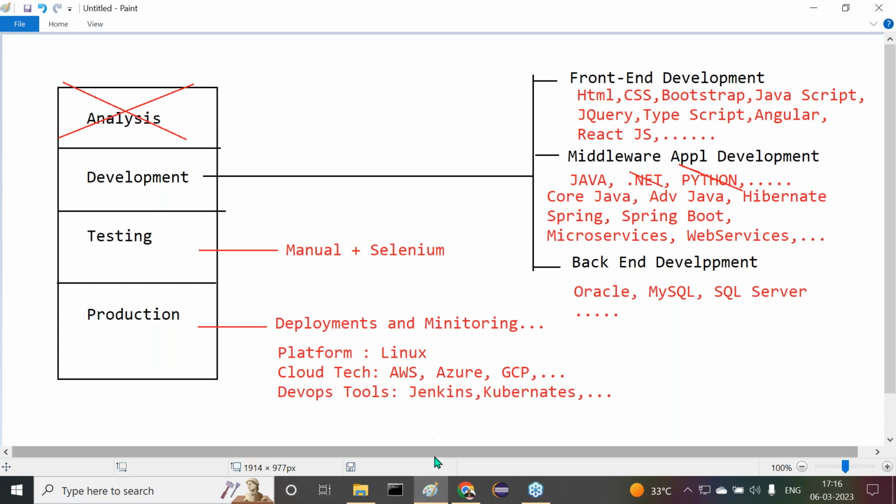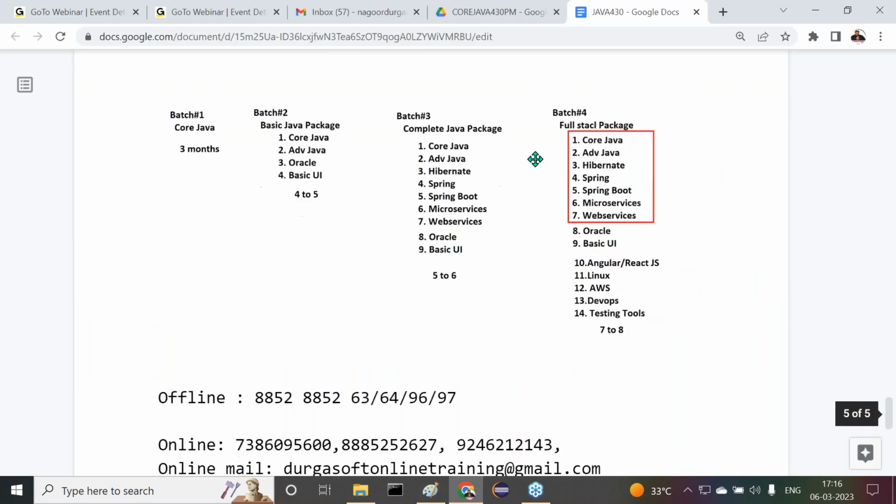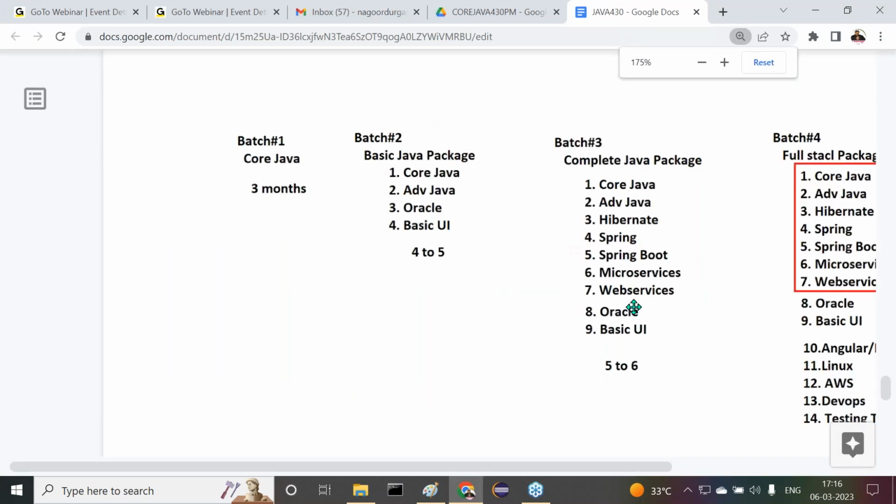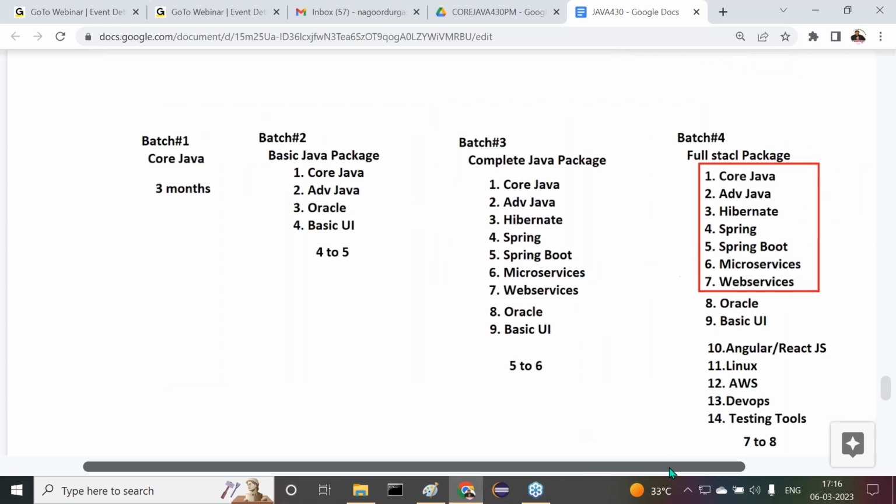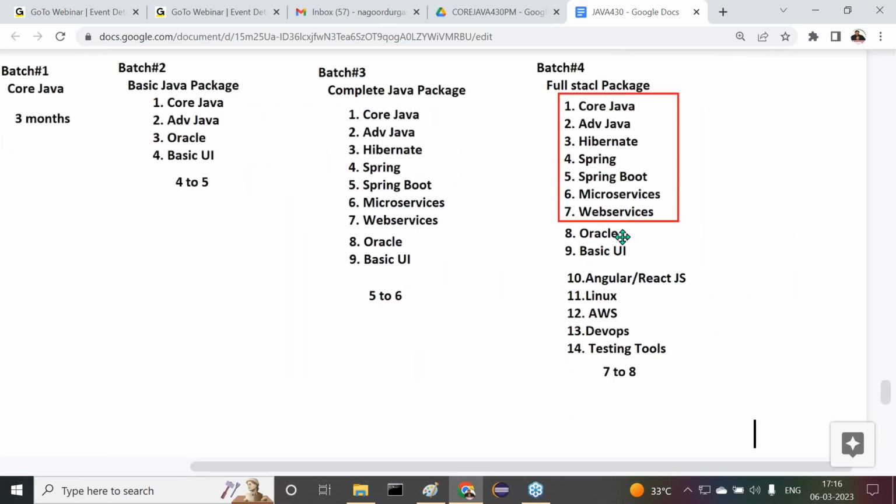Because of this reason only, I conducted the full stack Java package. Observe carefully what information I've given about this full stack Java, what technologies can be included inside the full stack Java. If you observe one time, we are able to understand why we have included these many things.